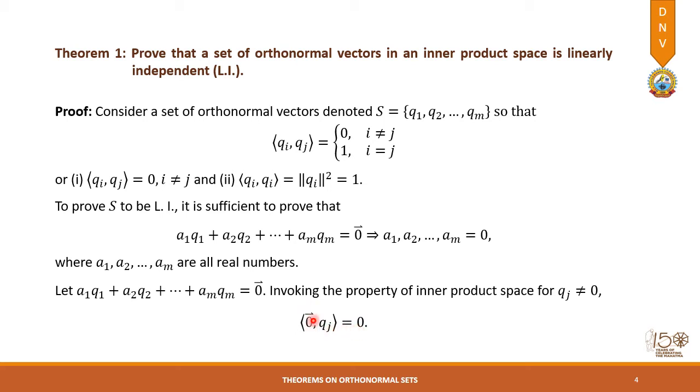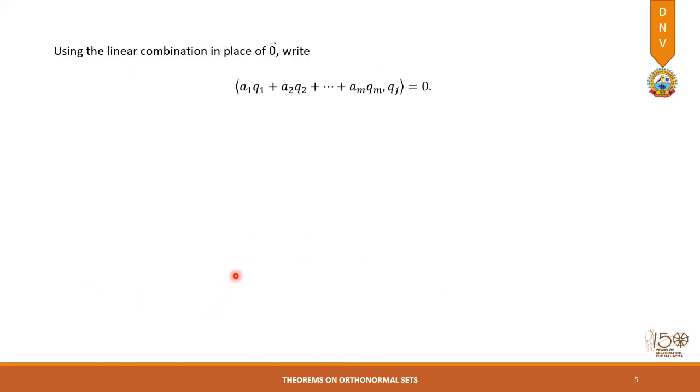So if I replace this 0 vector by the left hand side of the combination equal to 0, the inner product of A1 Q1 plus A2 Q2 plus ... plus Am Qm, comma Qj, is 0.